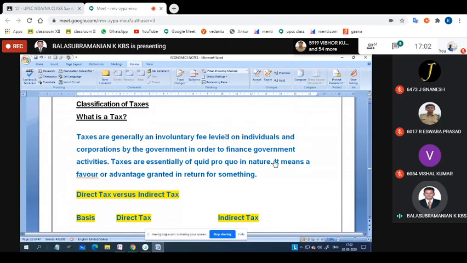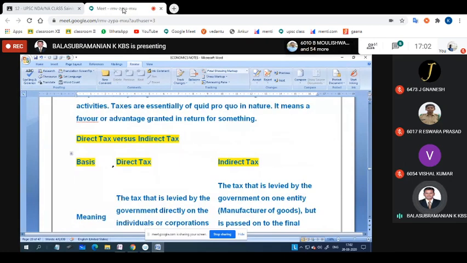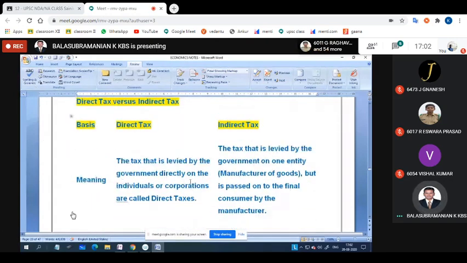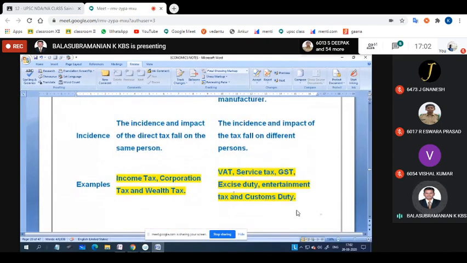Taxes are charged on individuals and corporations by the government in order to finance government activities. If we want to run the government, we have to collect them. Okay. Direct tax versus indirect tax. The tabular column I have mentioned there. Direct taxes, in the sense, are paid directly to the government. Indirect taxes are on manufactured goods, the government may collect them primary, secondary, and tertiary wise. And this is too important.